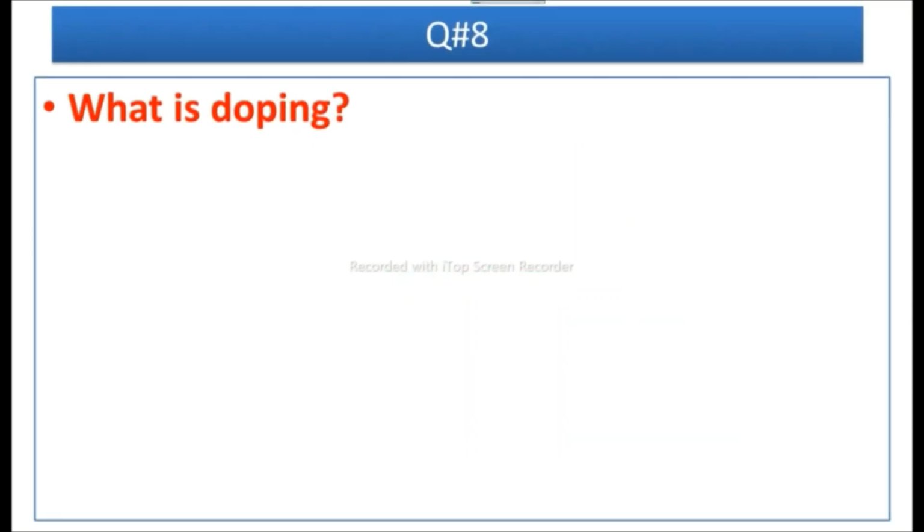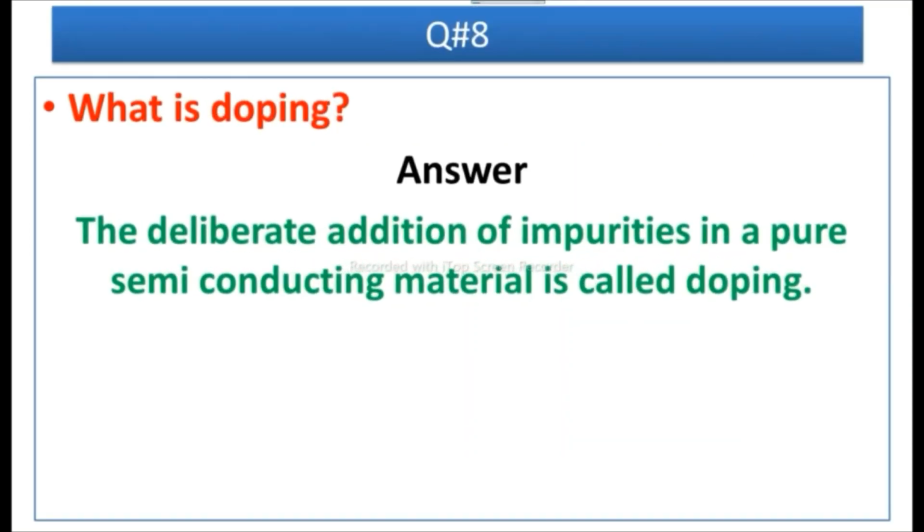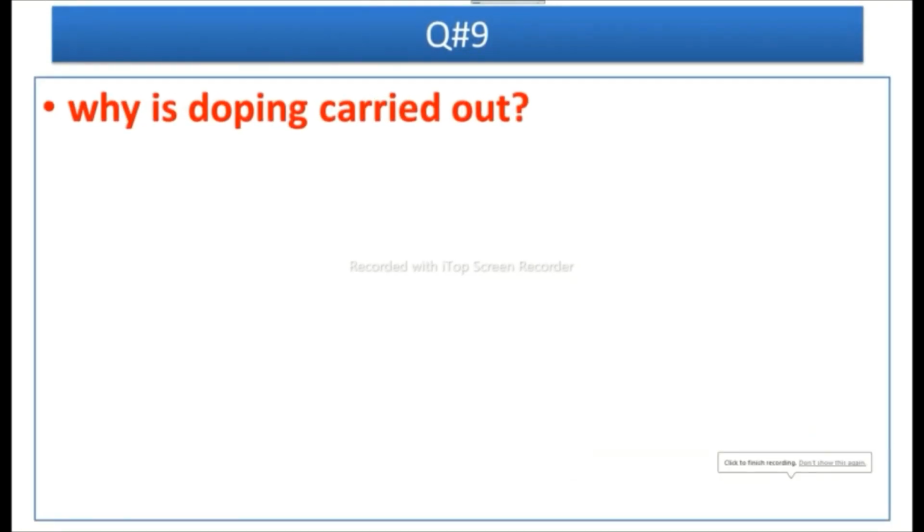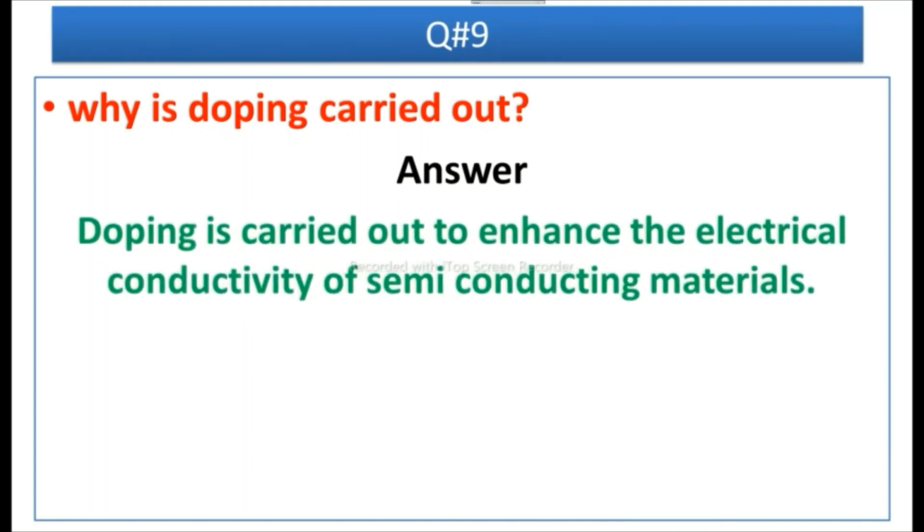Question number 8 is, what is doping? The deliberate addition of impurities in a pure semiconducting material is called doping. Question 9 is, why is doping carried out? Answer is, doping is carried out to enhance the electrical conductivity or electrical properties of semiconducting materials.